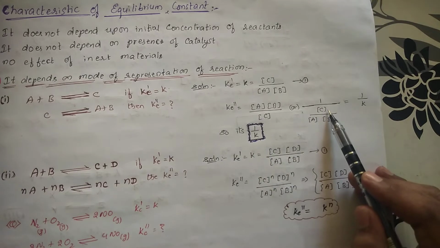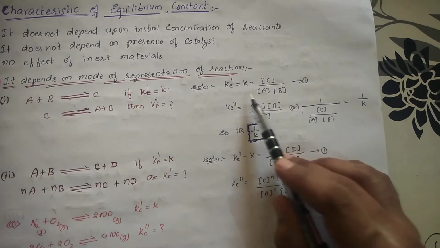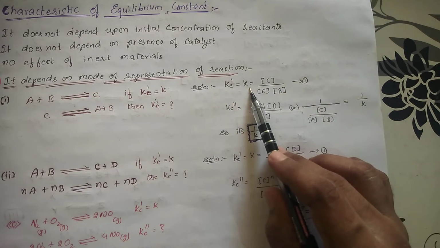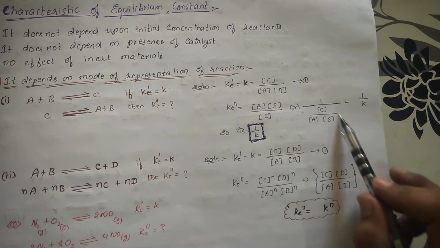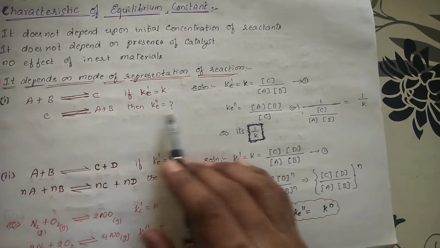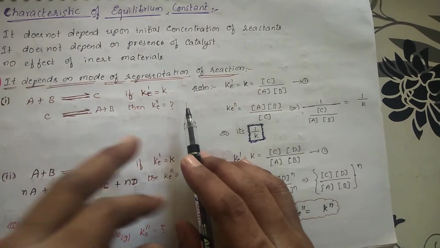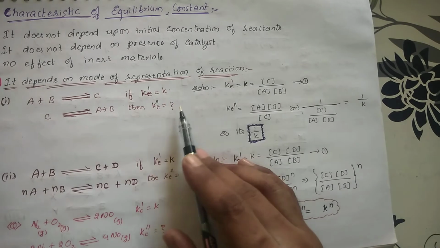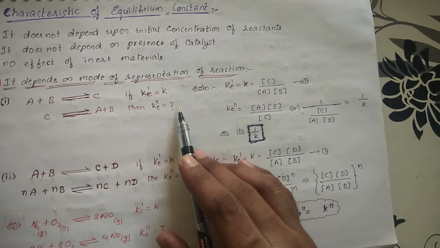And we know that concentration of C by concentration of A into B, this content is equal to K. So instead of this, I am writing it as K. So it is equal to 1 by, this entire thing is K. So K double prime will be equal to 1 by K. So for this one, the answer will be 1 by K. The reaction has been reversed. So whatever the equilibrium constant you are getting here will be equal to 1 by K. I hope that you understood this.